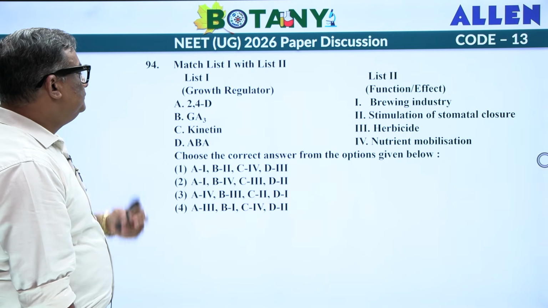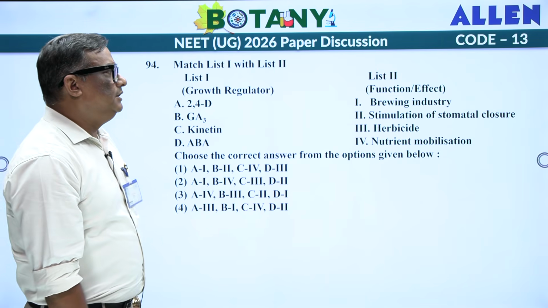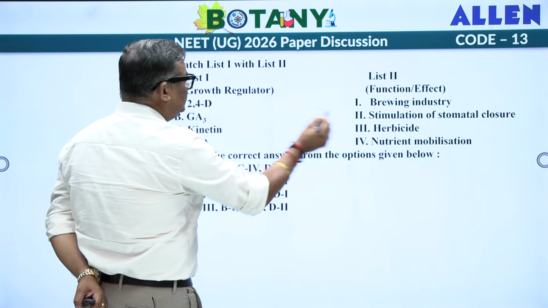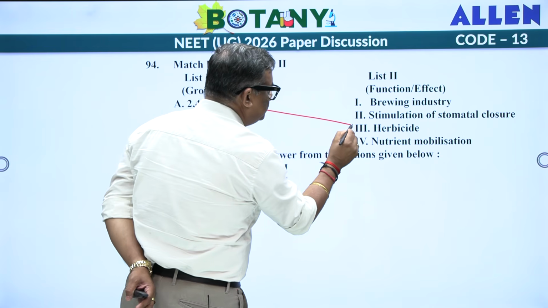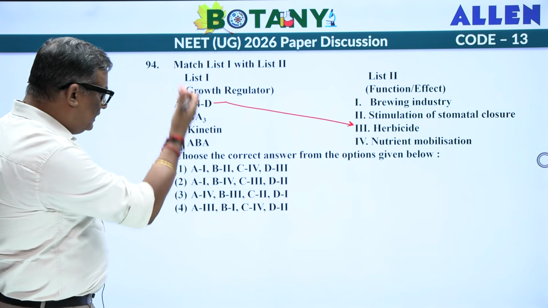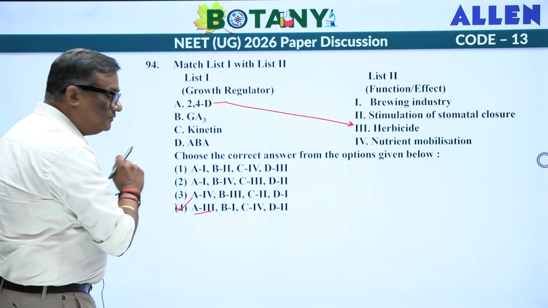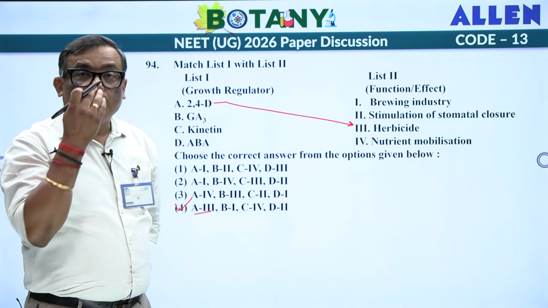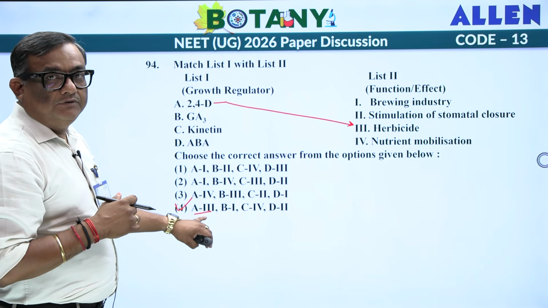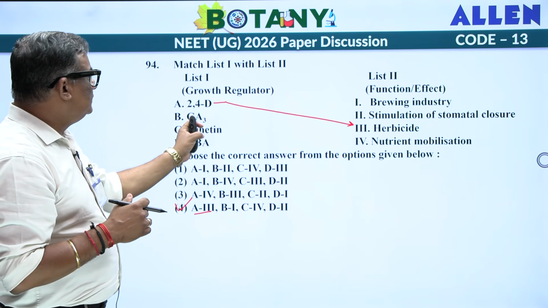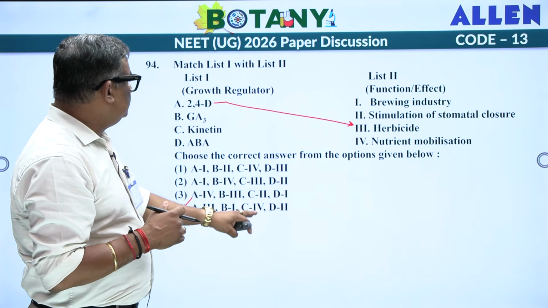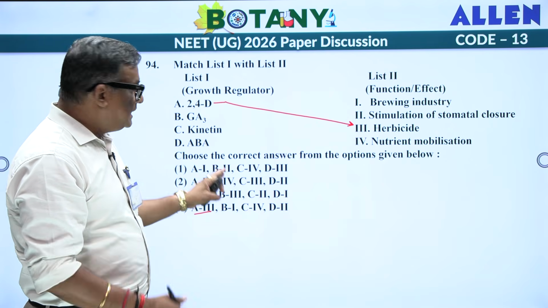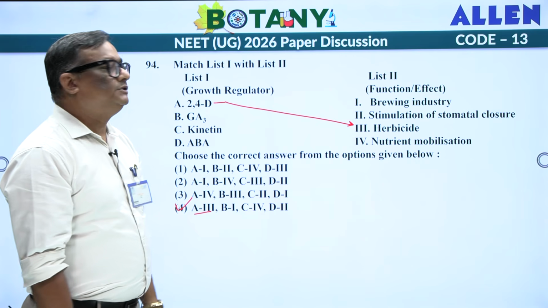Match list 1 with list 2. Growth regulator, function and effect. I will tell you one thing, this question is very simple. Can you see one thing? Herbicide. 2,4-D is a very famous herbicide. A3. Look at where A3 is given. Only one option is there. The answer is found. You are not even supposed to think. 2,4-D, if you remember, there was one more, 2,4,5-T also. So, there is only one option available here. And the rest you can compare: B1, that is GA3, is brewing industry. Then C4 is nutrient mobilization, and ABA, that is abscisic acid, D2 goes with stimulation of stomatal closure.